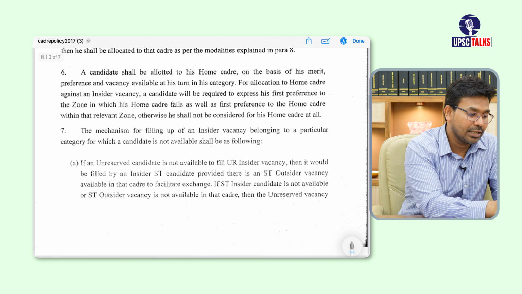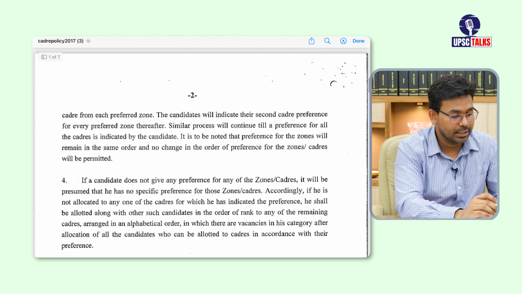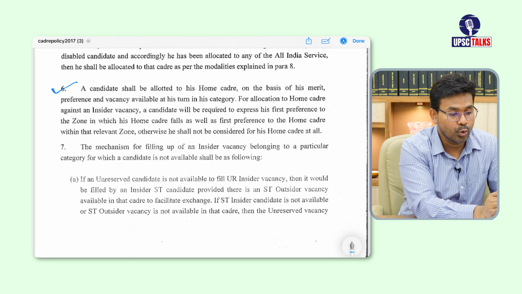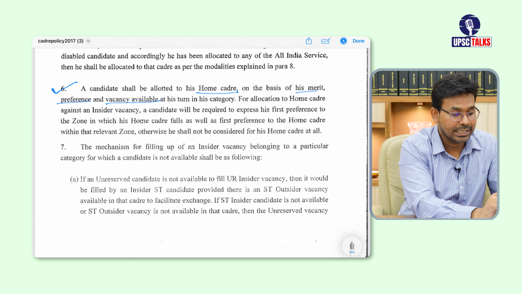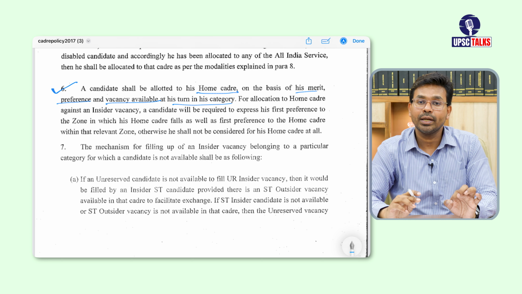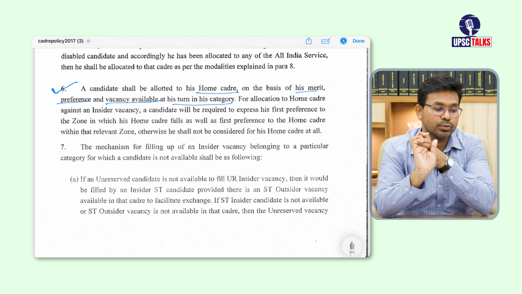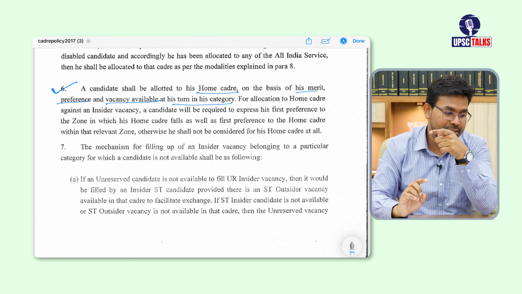Now let us move to point number 6. What this point says is, a candidate shall be allotted to his home cadre on the basis of his merit, preference and vacancy available at his turn in his category, okay. So to allocate a home cadre, they look into 3 important points. What are those points? What is your merit, means what is your rank in the civil services exam.